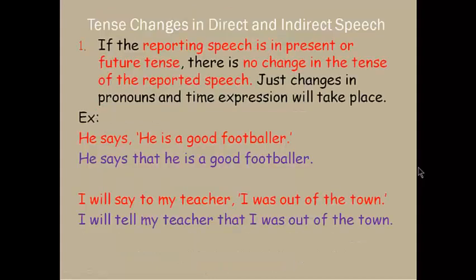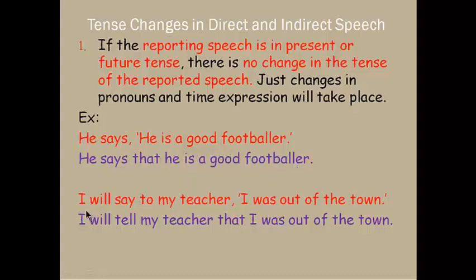There are some other changes which are related to tense changes. If the reporting speech is in present or future, there is no change in the tense of the reported speech. Just changes in the pronoun and time expressions will take place. He says he's a good footballer. The reporting speech is in present. He says that he's a good footballer, and that's the reason there is no change at all in the reported speech.